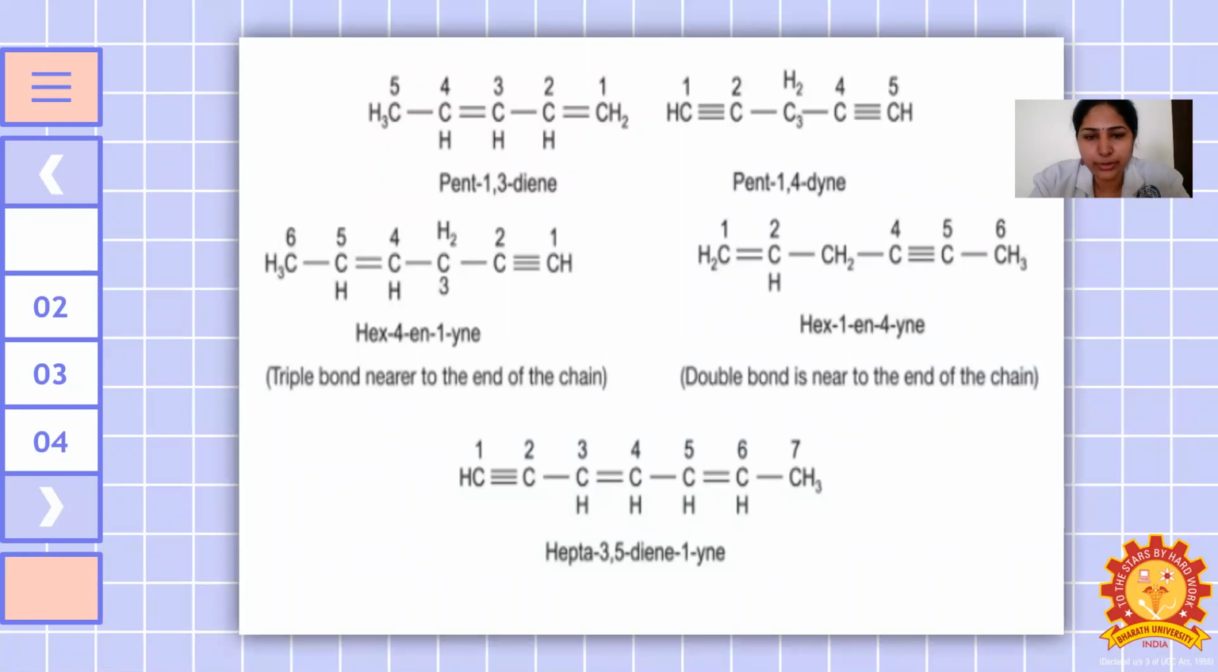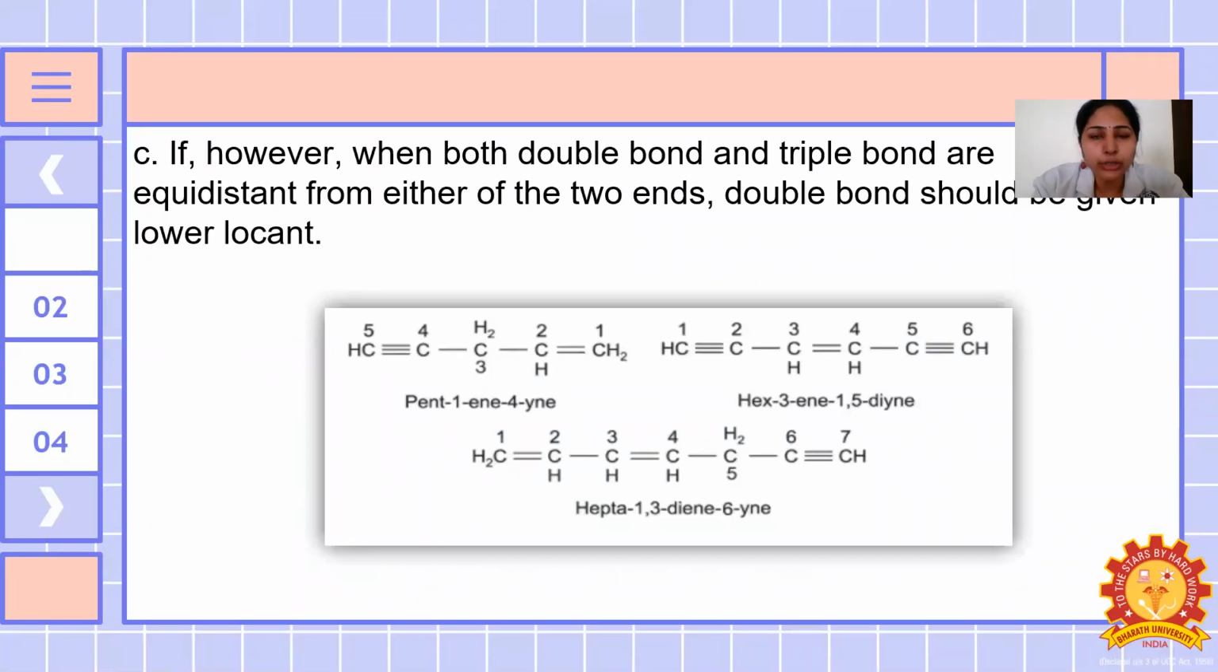This one only we are going to see now. So these are all the certain examples. If however both the double bonds and triple bonds are equidistant from either of the two ends, the double bond should get the lower locant. So the double bond should be the lower locant, lower location. The lowest position number should be given for the double bond.